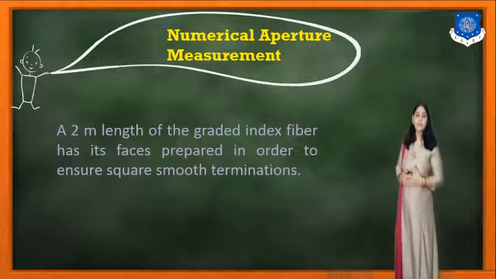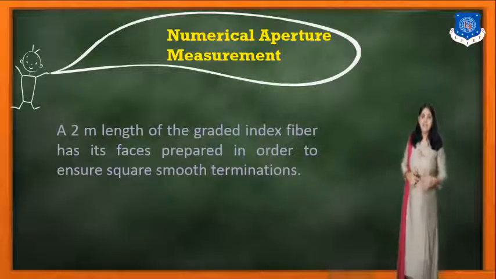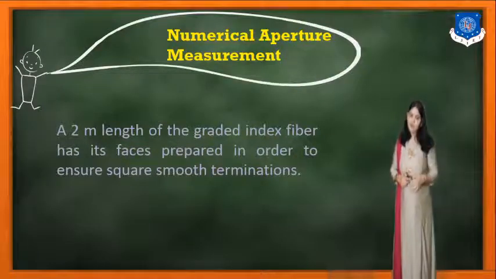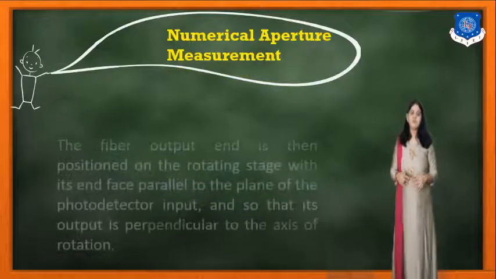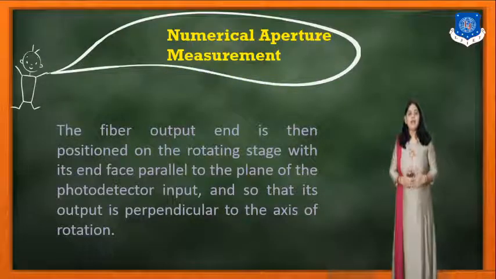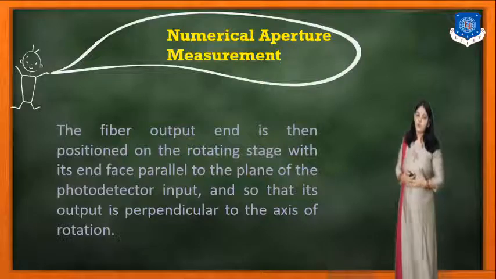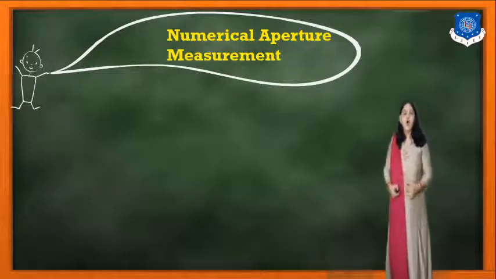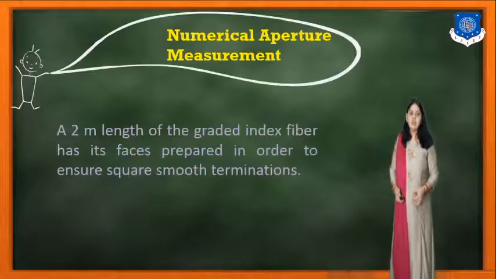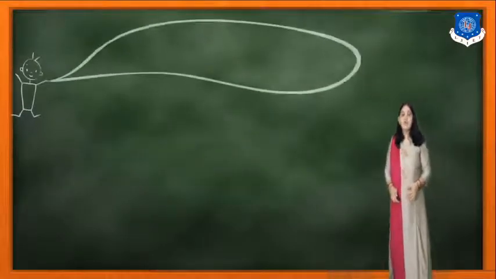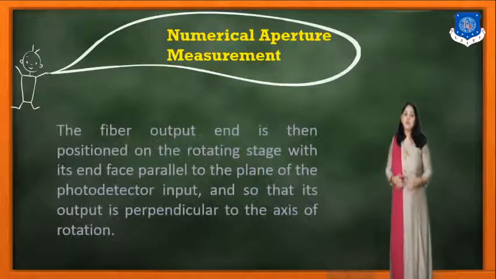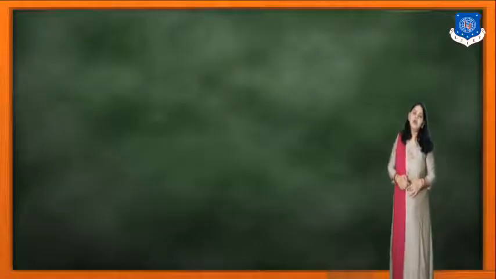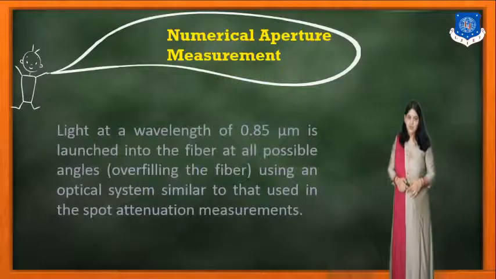So a 2 meter length of the graded index fiber has its surfaces prepared in order to ensure square smooth terminations. The fiber output end is then positioned onto the rotating stage with its end face parallel to the plane of the signal. Okay, so this way we can measure the output, which is perpendicular to the axis of the rotation.